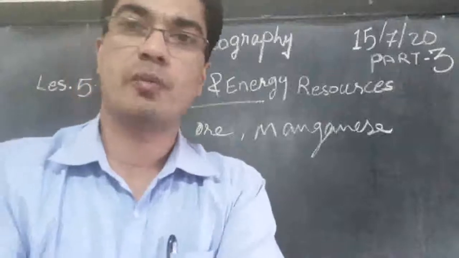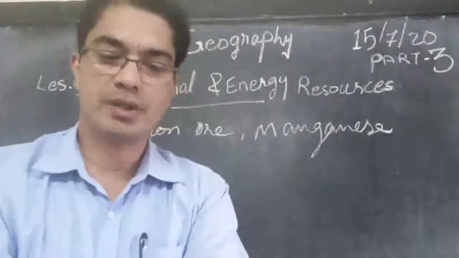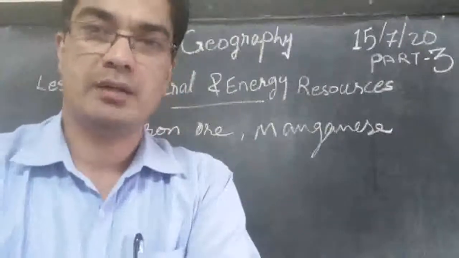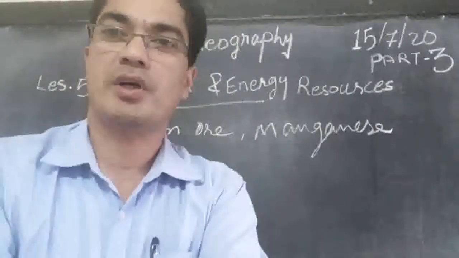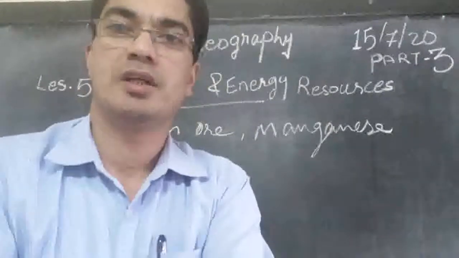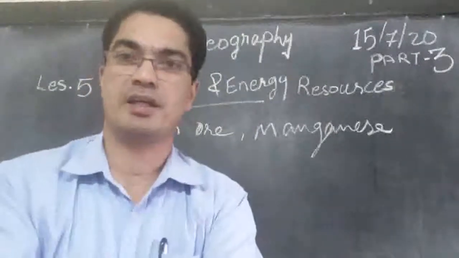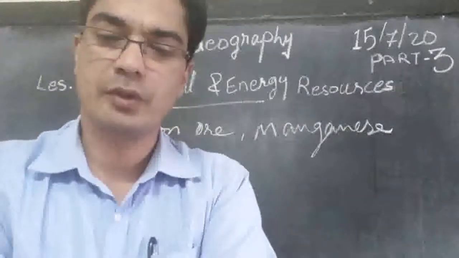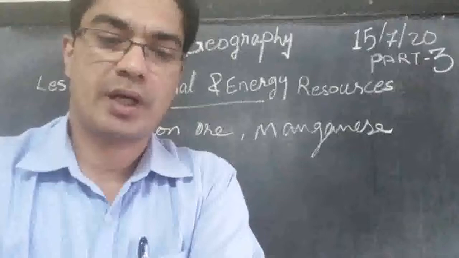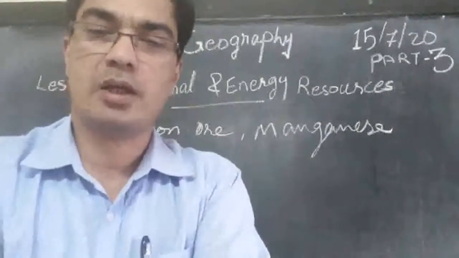So what is the purpose of manganese? It is used in manufacturing steel. If you want to make steel, you have to mix iron and manganese, then it becomes hard like a strong steel. Nearly 10 kg of manganese is required to manufacture 1 ton of steel.